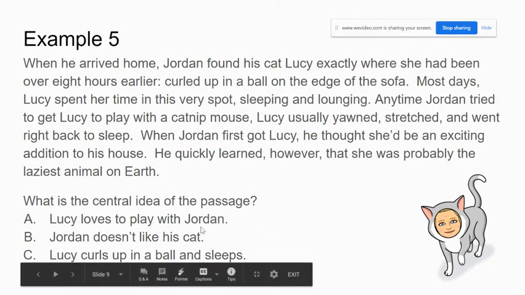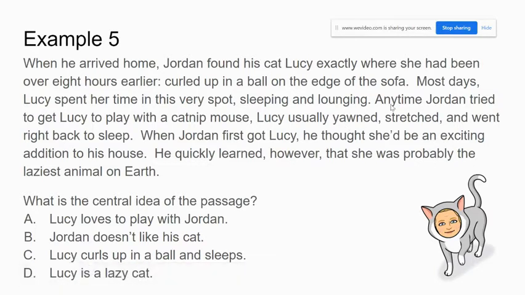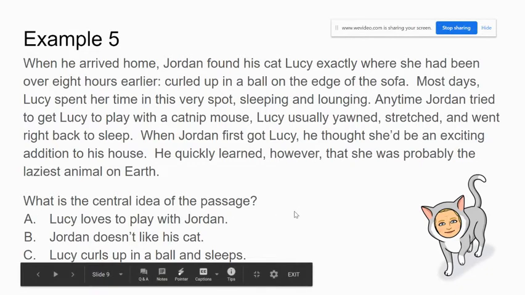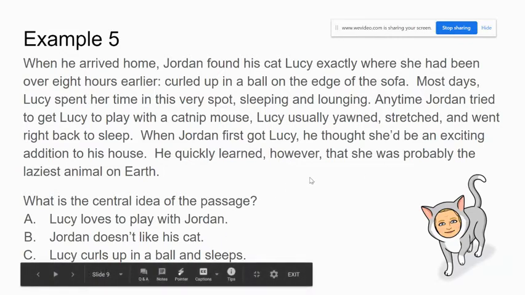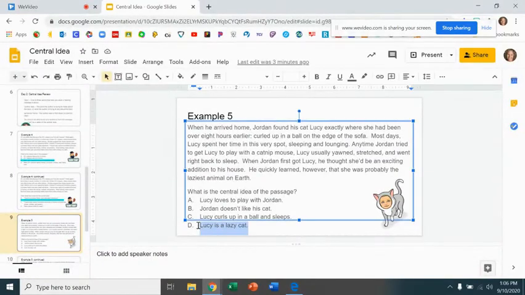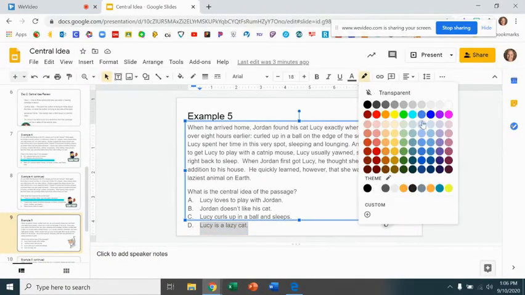Lucy loves to play with Jordan. Is that even true? It says here, anytime Jordan tries to get Lucy to play with a mouse, she usually yawns, stretches, and goes back to sleep. So it can't be A. B, Jordan doesn't like his cat. Does it say anywhere that he doesn't like her? It doesn't say that. He says he thought she'd be more exciting, but it doesn't say he doesn't like her. And then D, our choice is Lucy is a lazy cat. And that is the correct answer. Lucy is a lazy bum, lazy cat.